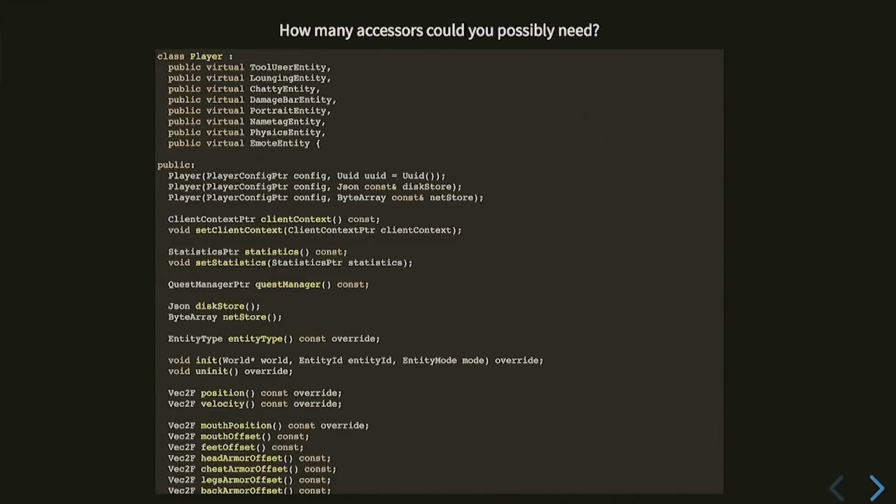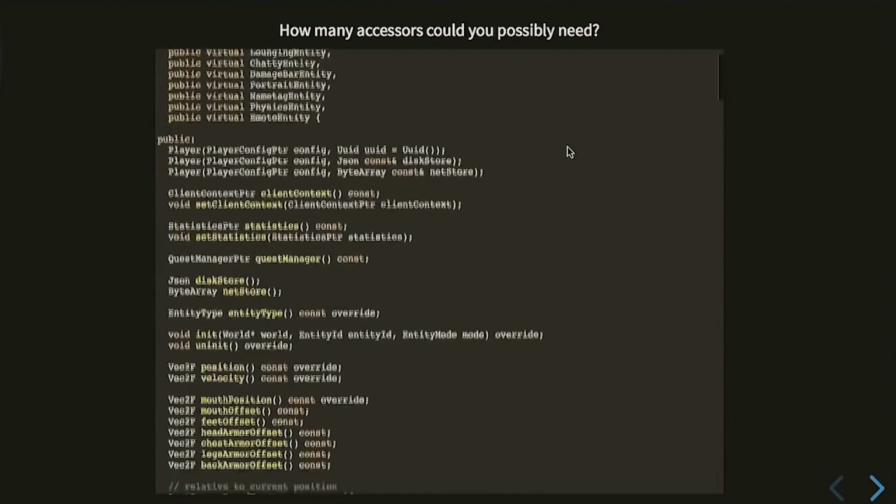This is the for real, actual Starbound player class, copied from the Starbound source code as of the latest version. You can tell that we've been following good object-oriented programming, and we've been using a whole bunch of these pure virtual interfaces, because you shouldn't have something depend on the player necessarily. You might have something else that can emote. I think there's 8 or 9 of these. There's actually more like 35 of these interfaces inside Starbound. There's a bunch of them. So let's just quickly go through all the accessors in this class.